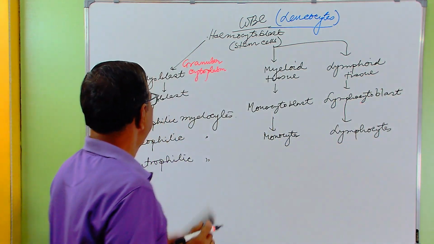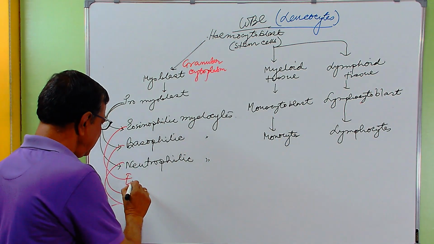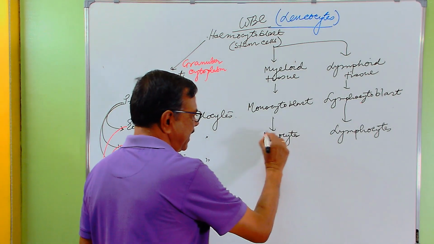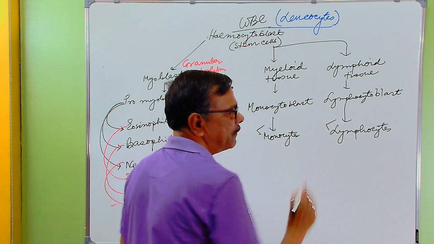So in this way eosinophil, basophil, neutrophil are produced, and monocytes and lymphocytes are produced.